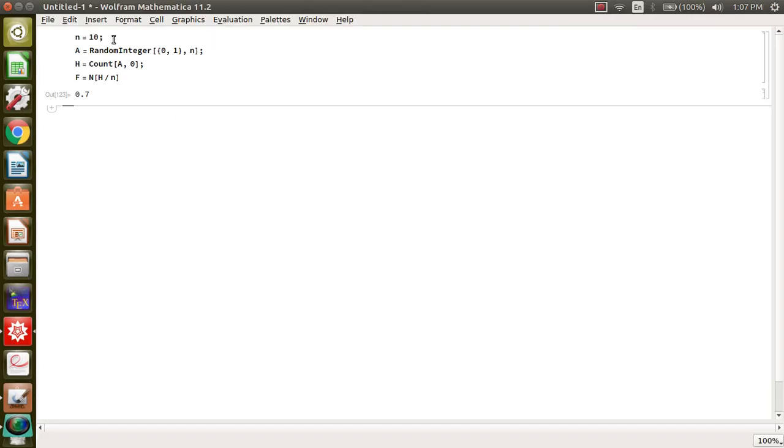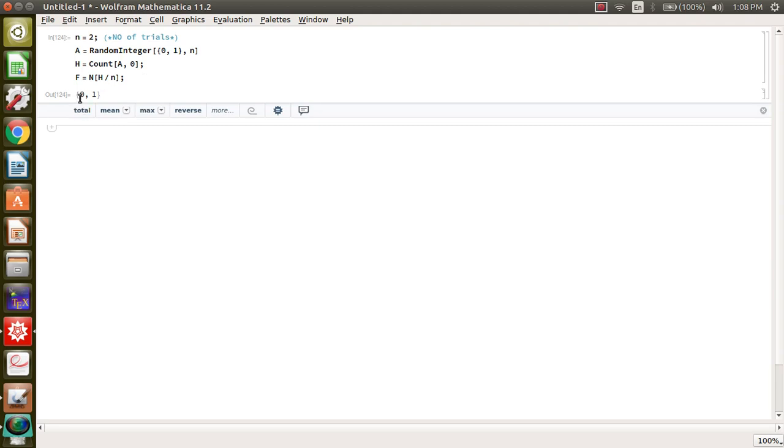So here I have just written n is the number of trials. Let's say you toss the coin 10 times. Either you will get head or tail. So this is the random integer: 0 basically means head and 1 basically means tail. So either you can get head or you can get tail. Let's do it for 2 times.